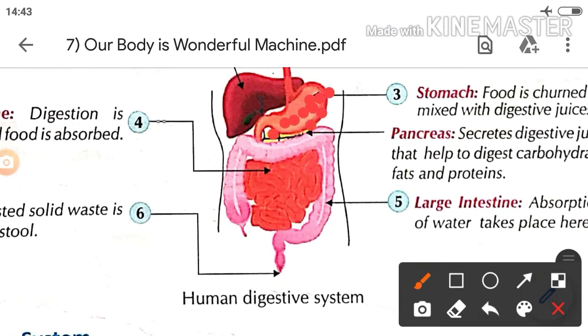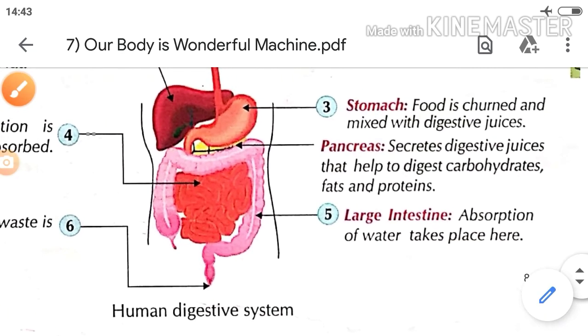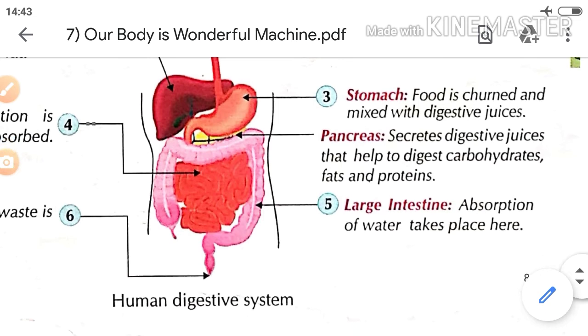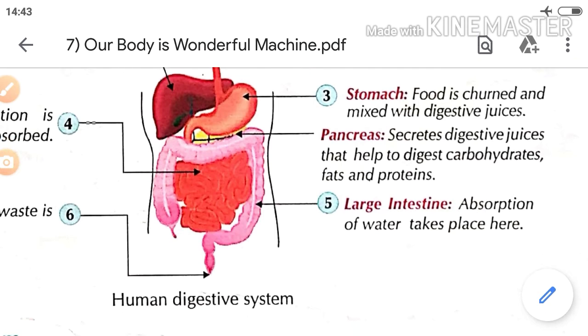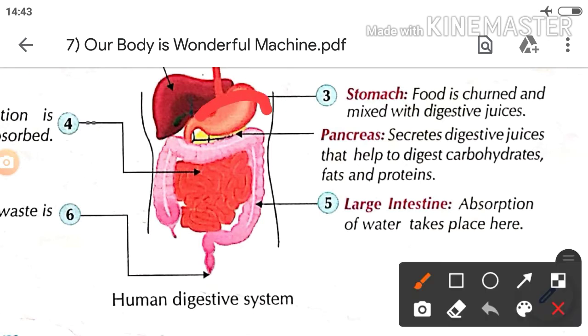Whichever food you are eating, that food is deposited here. It gets churned and mixed with the digestive juices here. And here is the procedure where complex food is converted into simple food. Means here they are separating the vitamins, minerals, or whatever essential micronutrients are there, that get separated here.